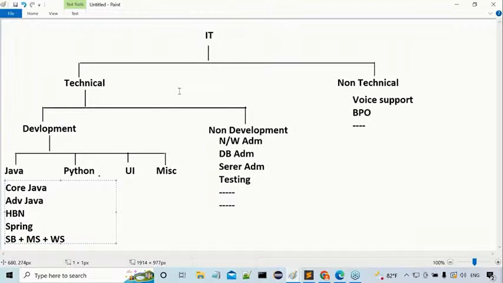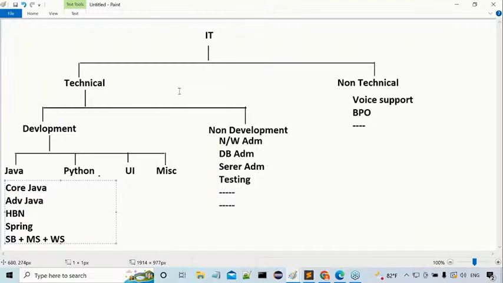Now, tell me, first one is like what? No, core Java. Next one is like what? No, advanced Java. Next one is like what? No, Hibernate. I'll give much clarity, don't worry for that. Then after that, what next one here? No, Spring. Next one is like what? No, Spring Boot. Then after that, what next one here? No, microservices. Then after that, web services. These things are under this Java side.